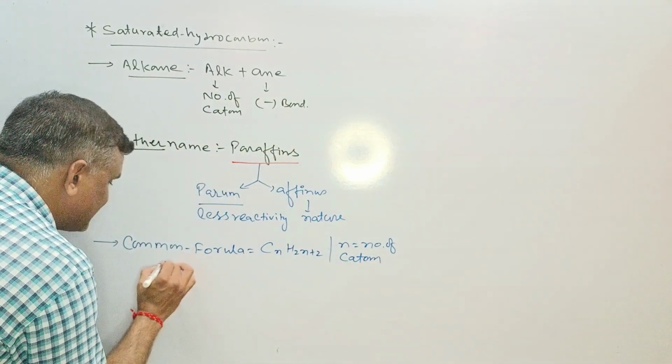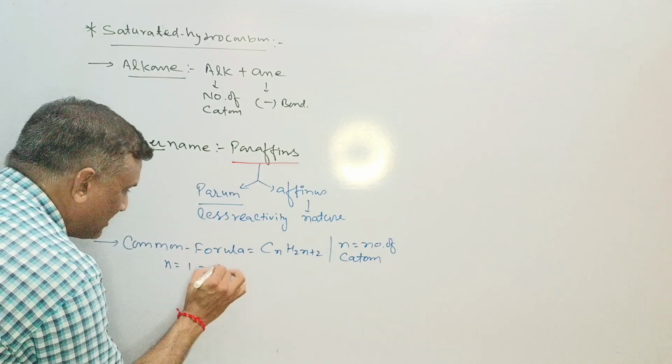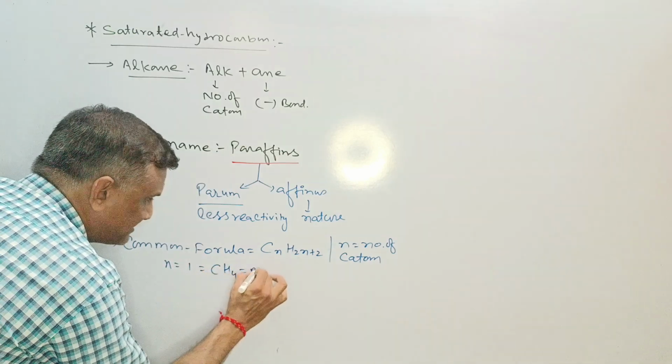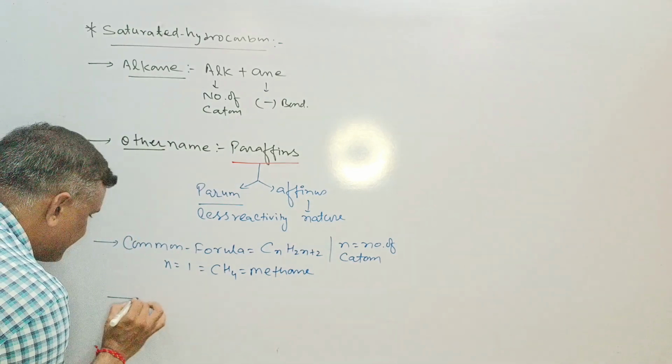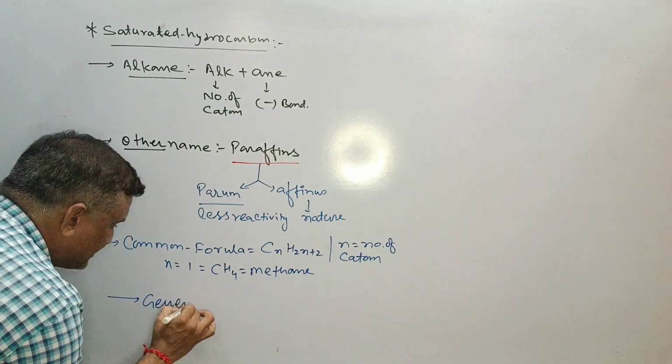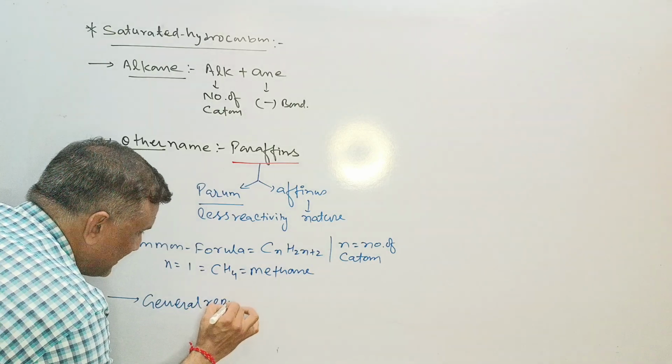Here if we take just n equals 1, then the hydrocarbon will be CH4, known as methane. This is the general representation.